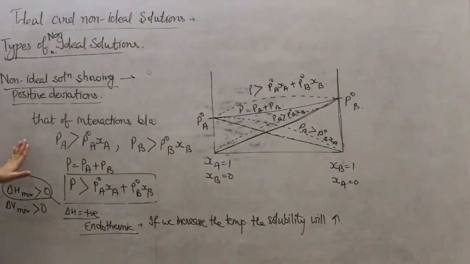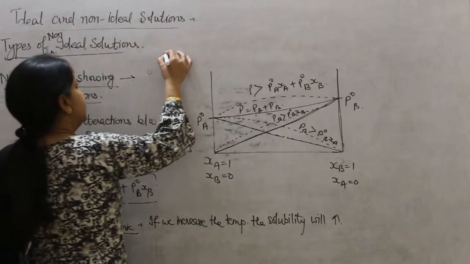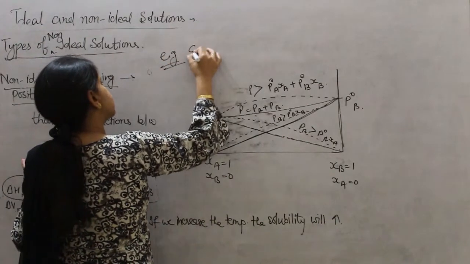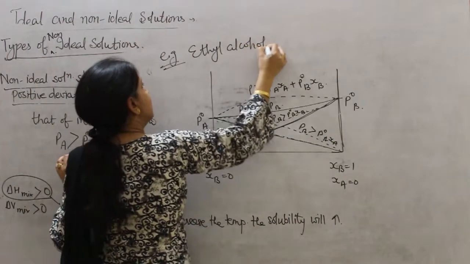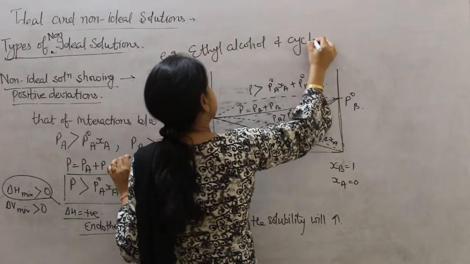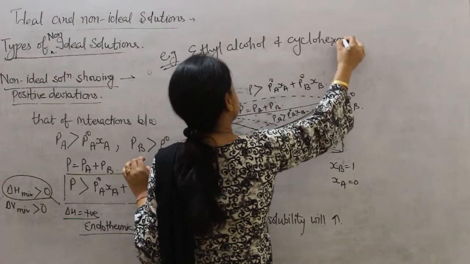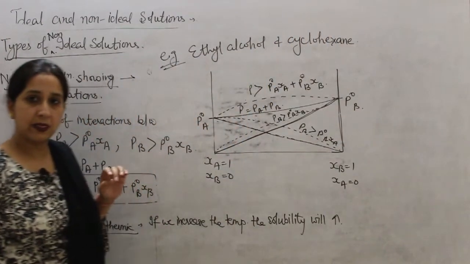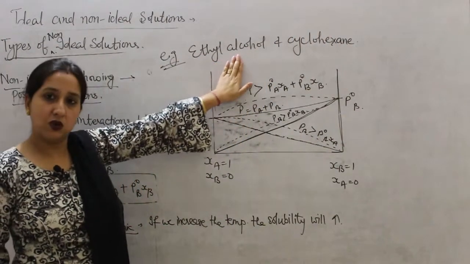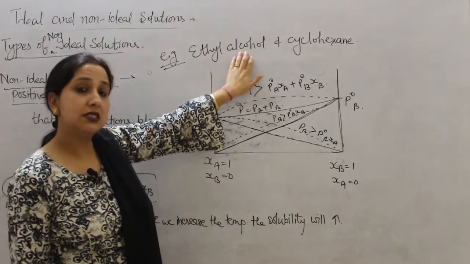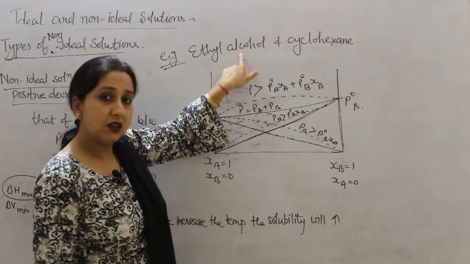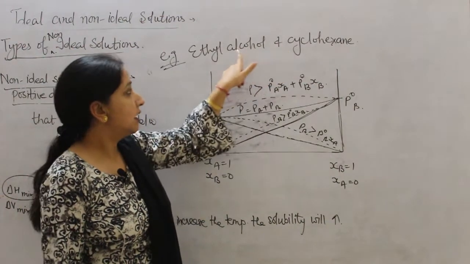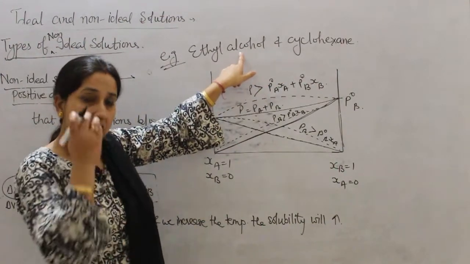So interactions are weaker, and here the example is ethyl alcohol and cyclohexane. Look, ethyl alcohol means it has hydrogen bonding, okay, but when we mix ethyl alcohol and cyclohexane, hydrogen bonding will be broken.